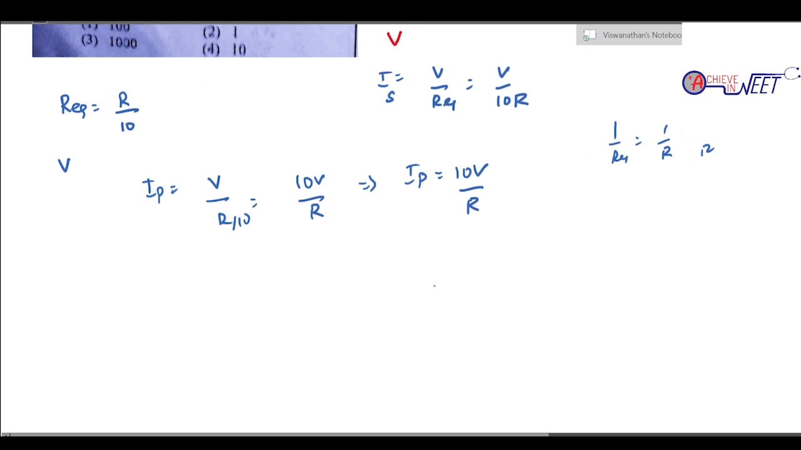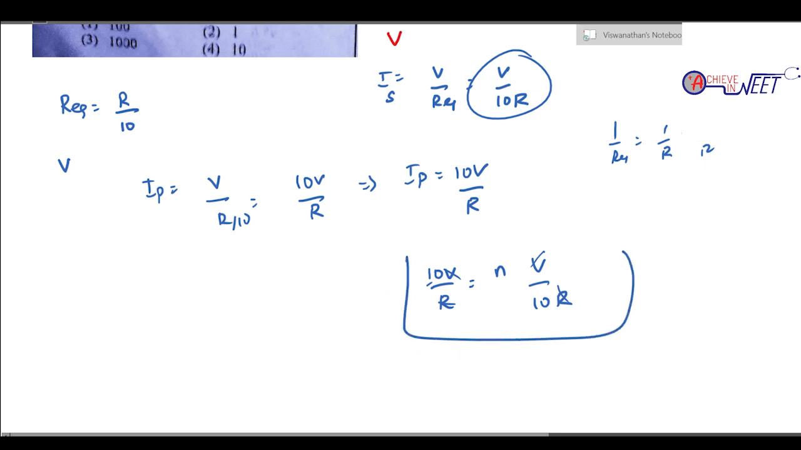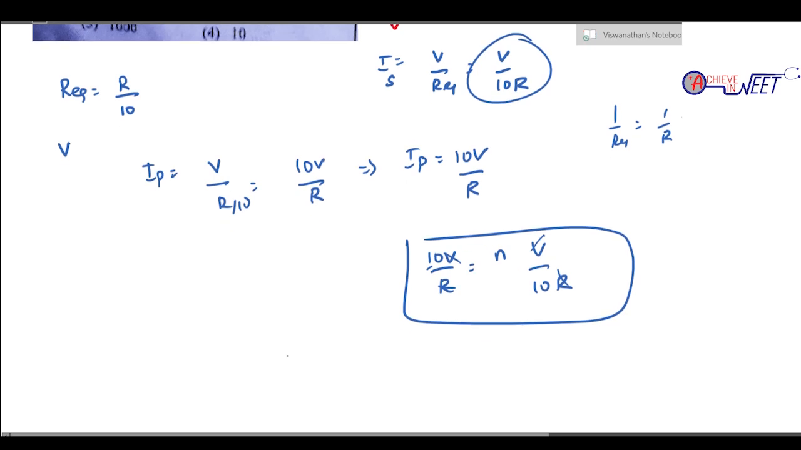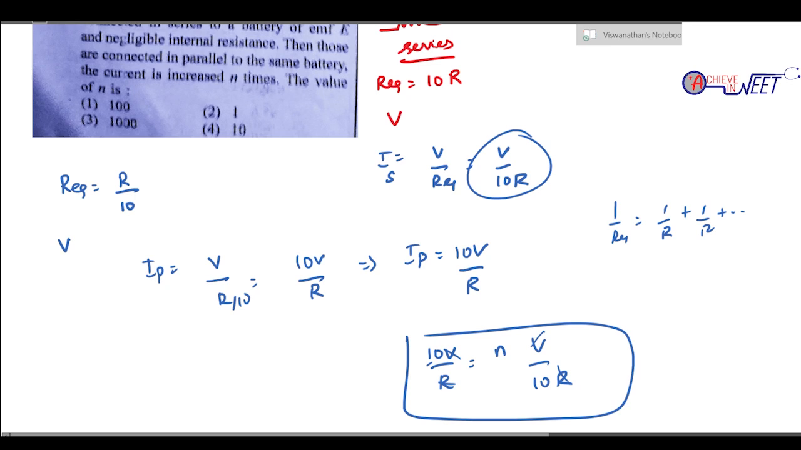So then what is my value? So IP, which is 10V by R, is n times IS. What is the value of IS? V by 10R. So V and R can be cancelled. So n equal to what comes in this equation? This also gets removed, it is not needed. What comes here? My value is 10 into 10, 100 times. So it's going to be option 1.